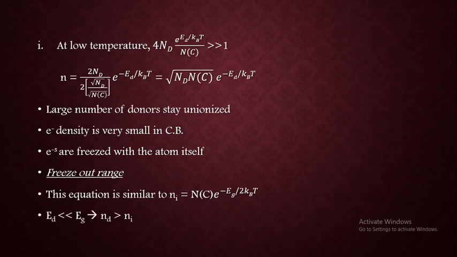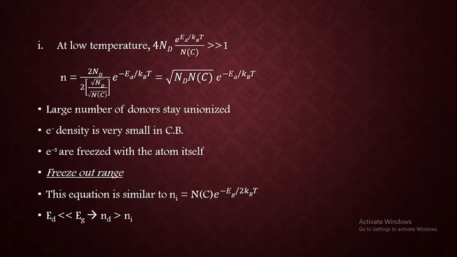So when you compare it, we can say that Nd is greater than Ni, because the energy gap, if you consider, is very much greater when compared to Ed, because Ed is Eg minus E capital D. And from this only we can say large carrier concentration in n-type material is present when compared to intrinsic one, because negative signs are there.